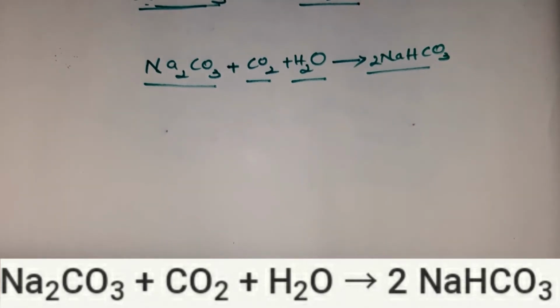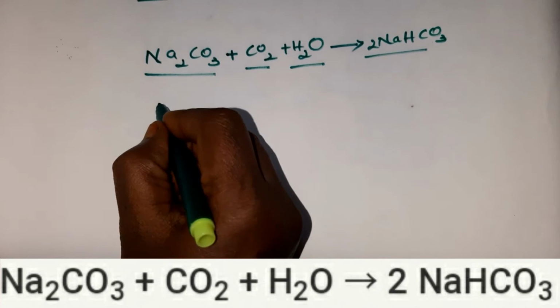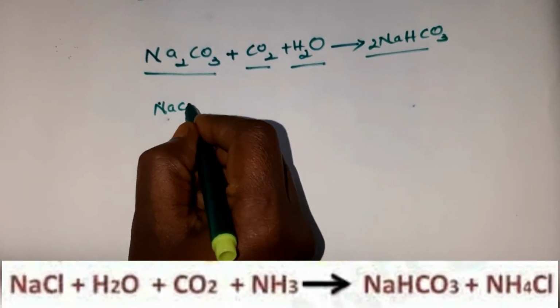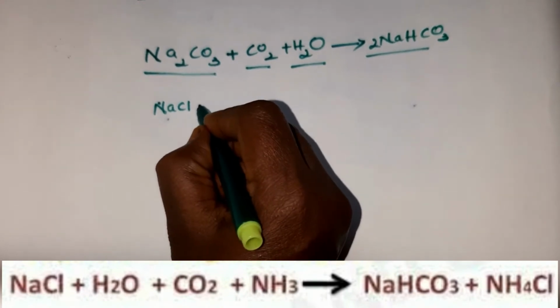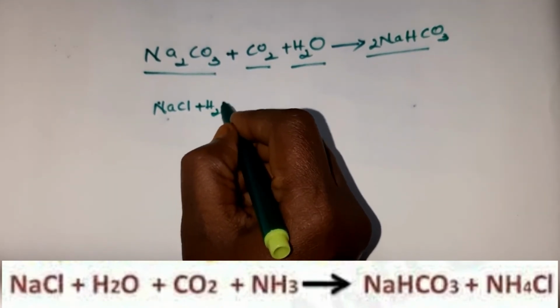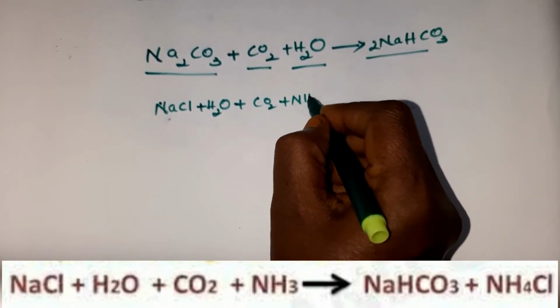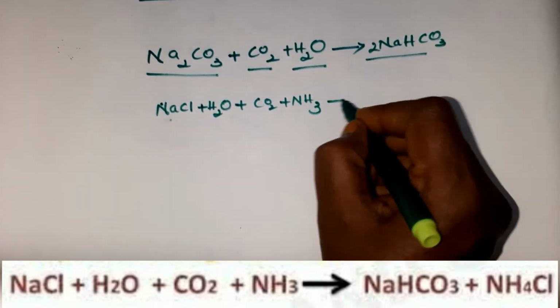And actually the raw material required here is sodium chloride, that is brine solution, children: NaCl plus water plus carbon dioxide plus ammonia. These are the raw materials, children.